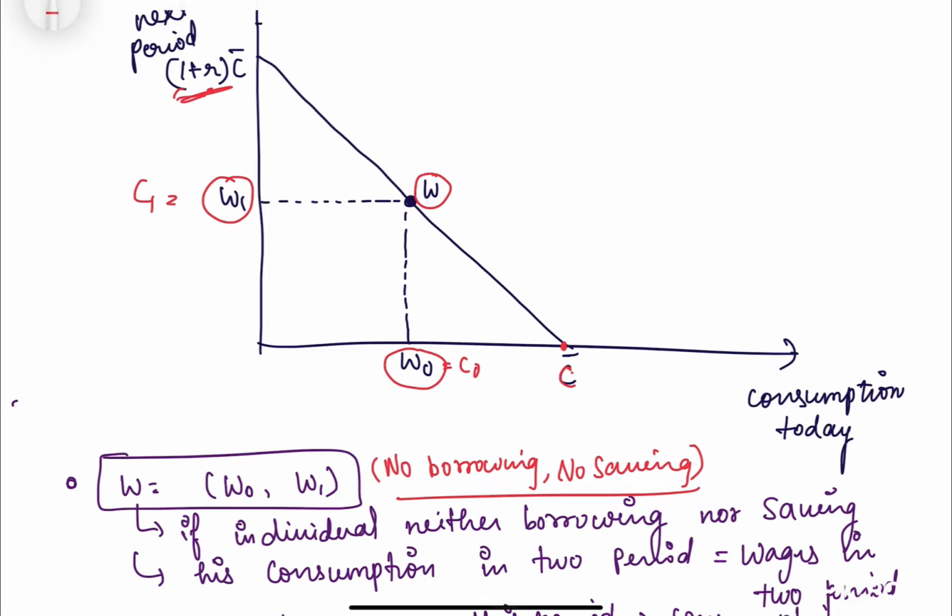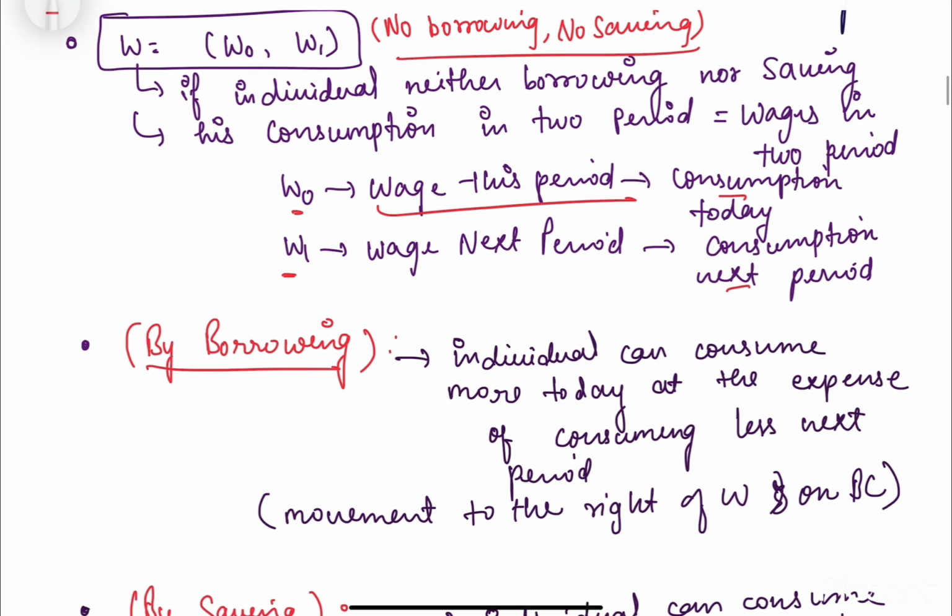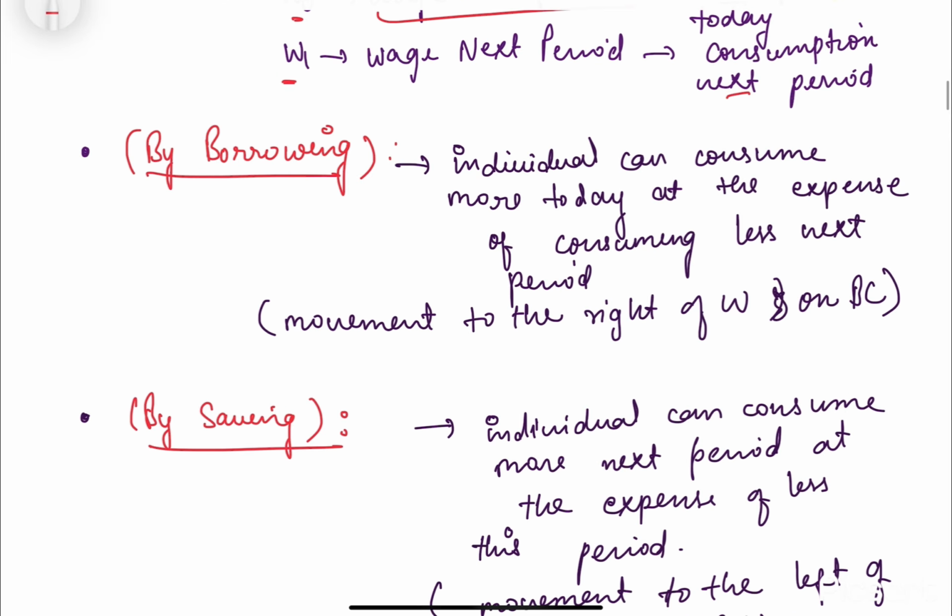And similarly, this budget constraint is giving us the trade-off between present consumption and future consumption. Let's say if we are here on this line, it means we are consuming this much right now and this much in the next period, right? And let's say if we are borrowing, it means what?